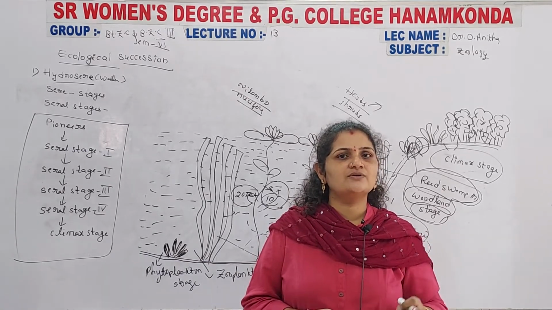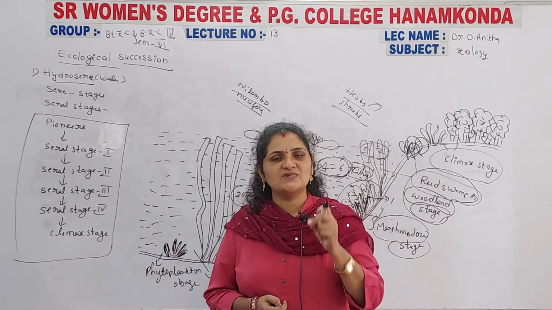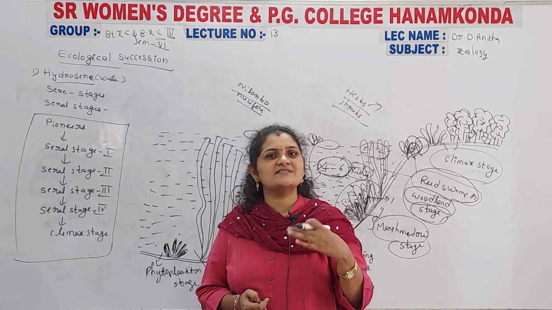The reconstruction of the ecosystem takes place by itself.